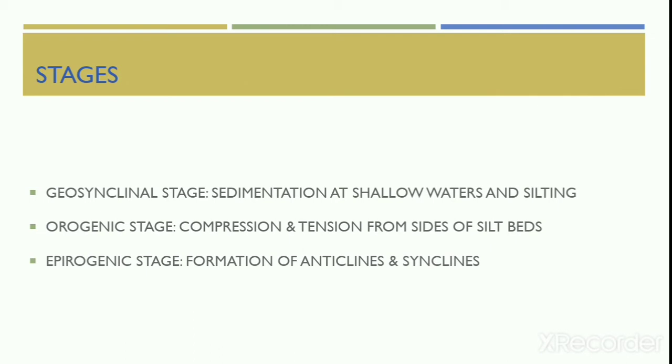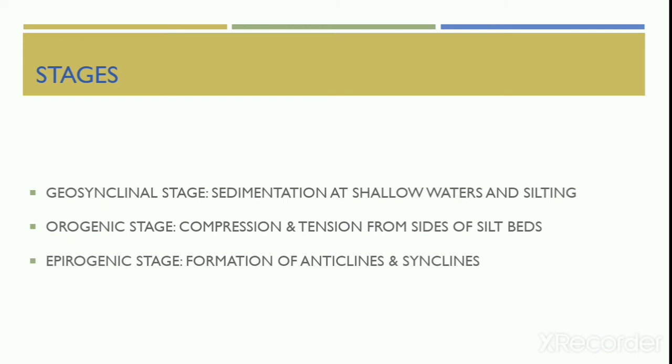The fossils found between the strata of the mountains show that the geosynclines must have been shallow seas in which sedimentation happened first and the layers of silt were deposited. The beds gradually sink in order to provide conditions for more silt to be brought in.